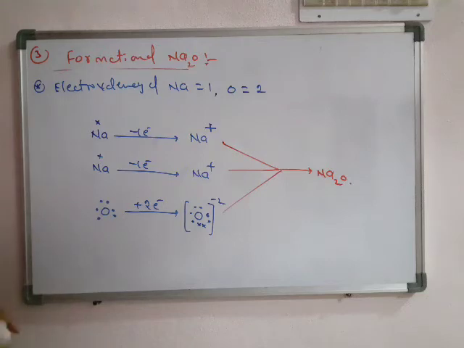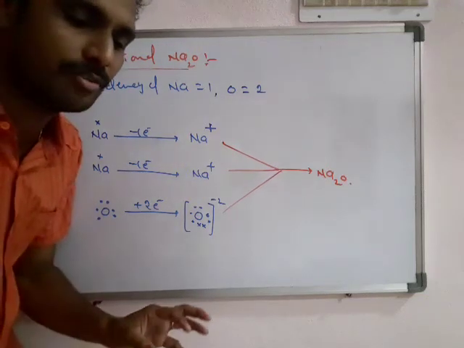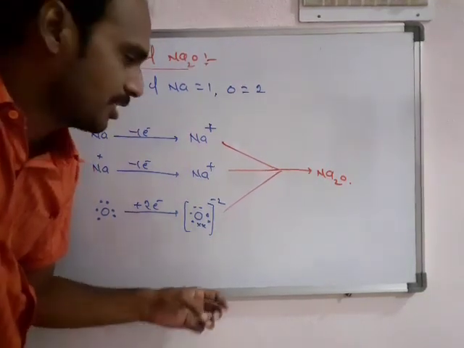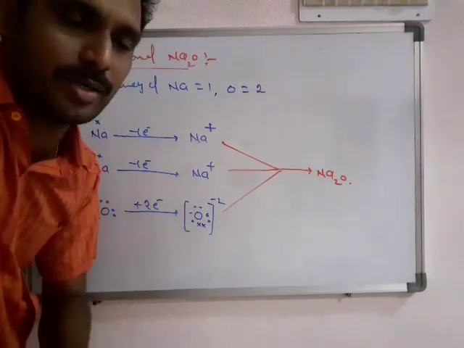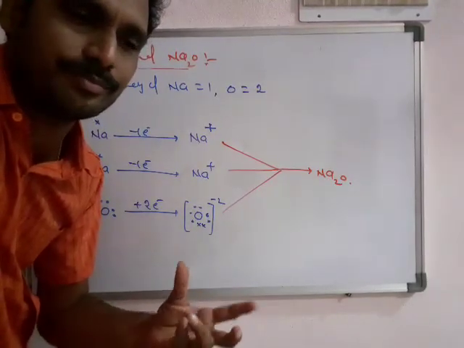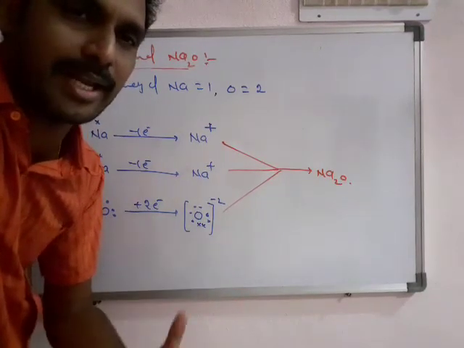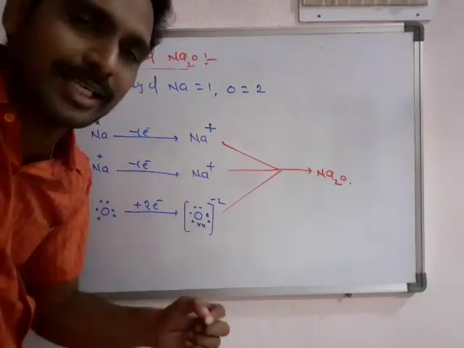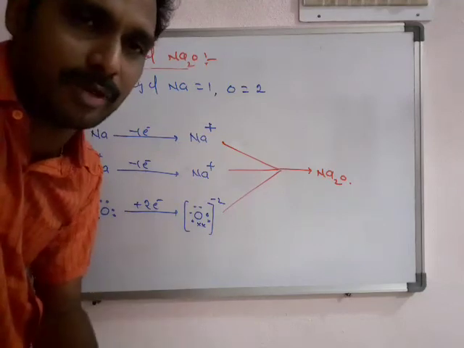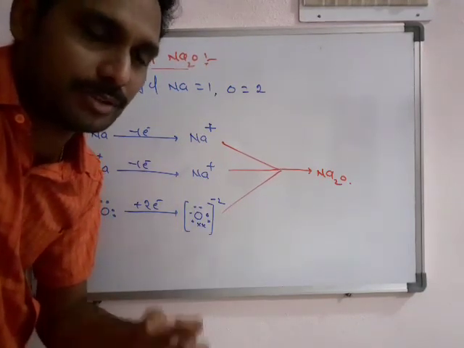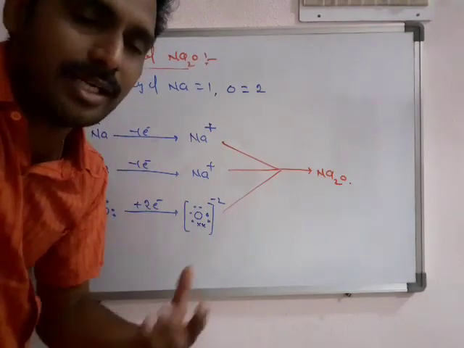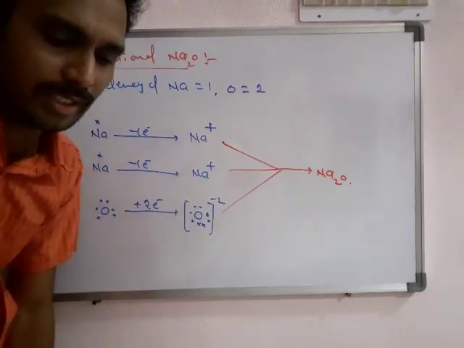Okay, so this is the ionic bond and how the ionic bond is formed. In the next class we will see the basic conditions, the different types of conditions which favor the formation of ionic bond. For an ionic bond to form, a cation must form and an anion must form. When does a cation form easily, and when does an anion form easily? So we discuss it in the next topic. Okay.